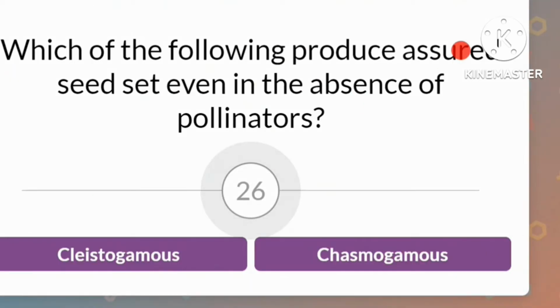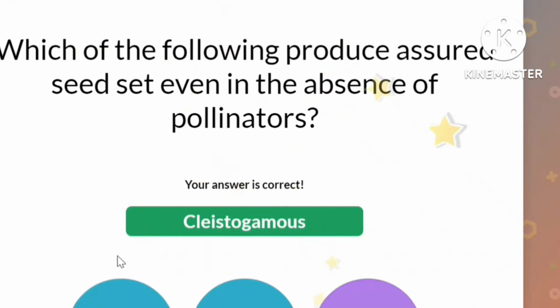Which of the following produce assured seed set, even in the absence of pollinators? So is it cleistogamous flowers or chasmogamous flowers? Even without pollinators, they can pollinate themselves and produce seeds. So the answer would be which one? It would be cleistogamous. Why? Because it never opens at all and the pistil as well as the stamens are close to each other. So obviously it will be cleistogamous flowers. And the answer is correct.